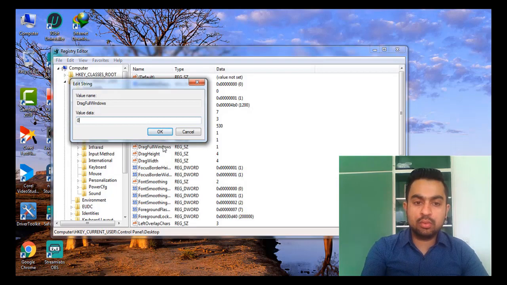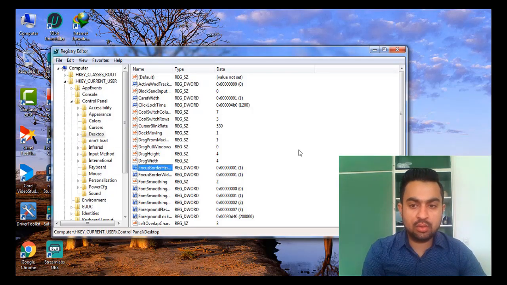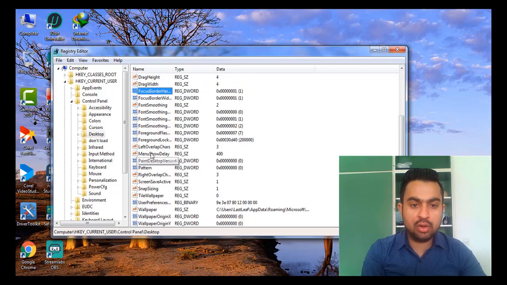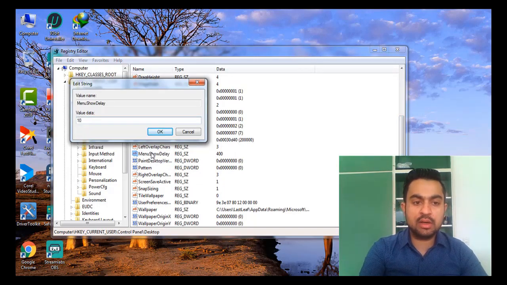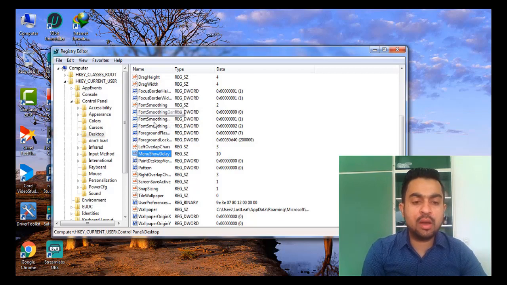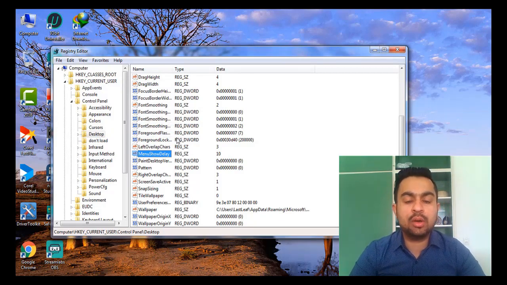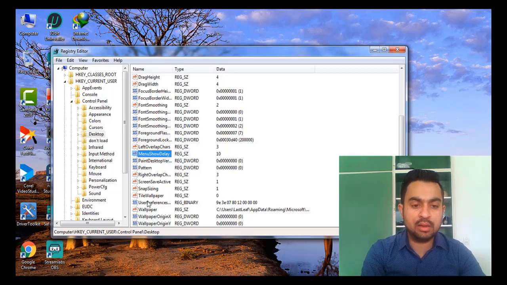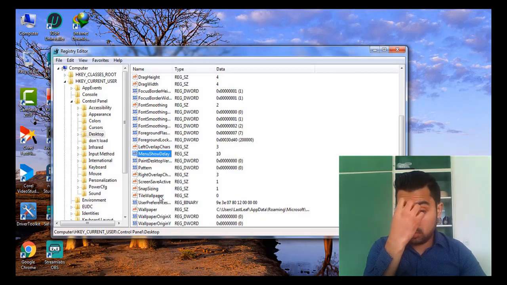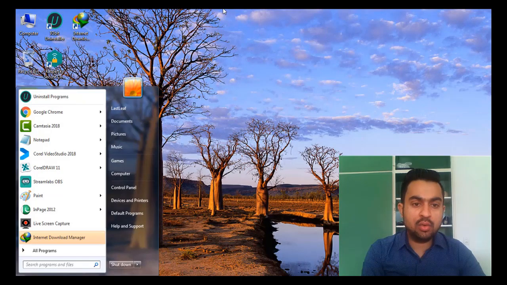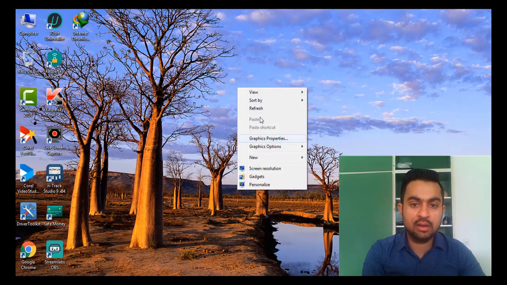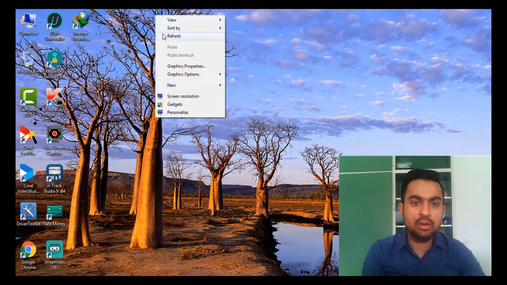You can set this to 0, and then go to MenuShowDelay and type 10 here. If it shows the option HungAppTimeout 10,000, you can make it 100 also, and WaitToKillAppTimeout, you can also set to 10. Then simply click close, and then you have to log off your computer, and then you will see the effect of these settings. You will see it is the best. I will show you once only.